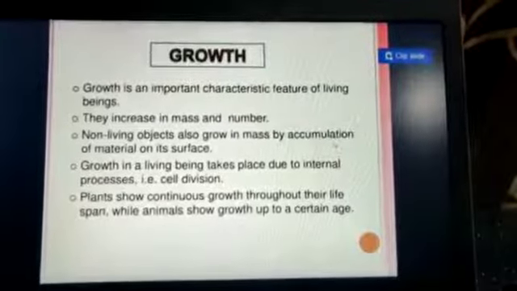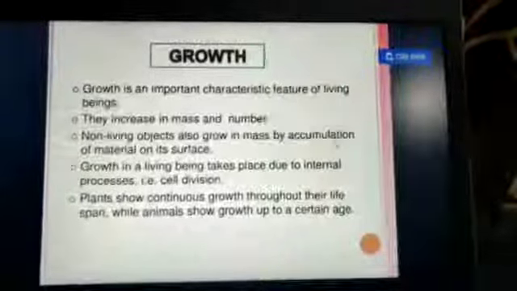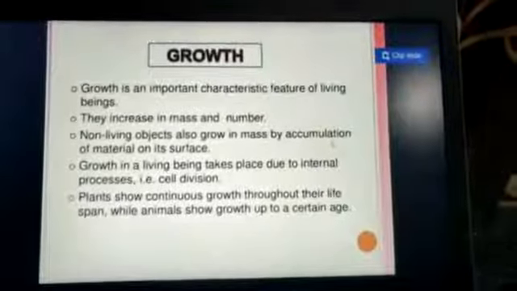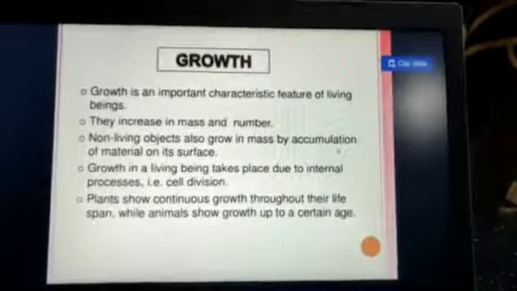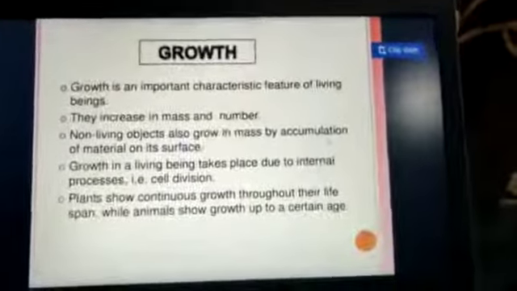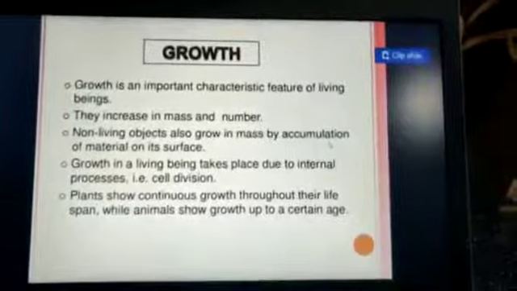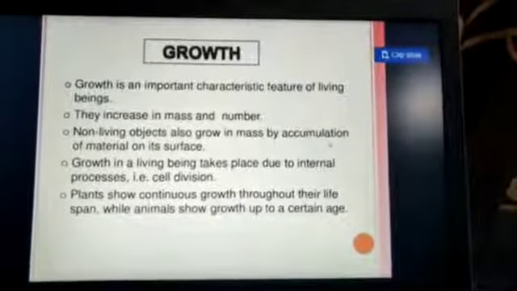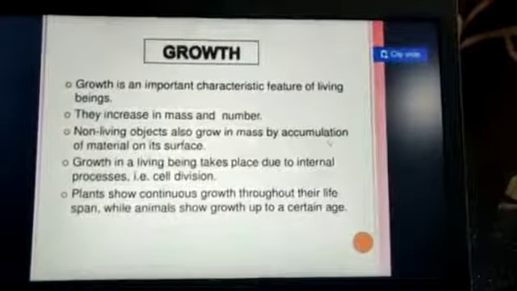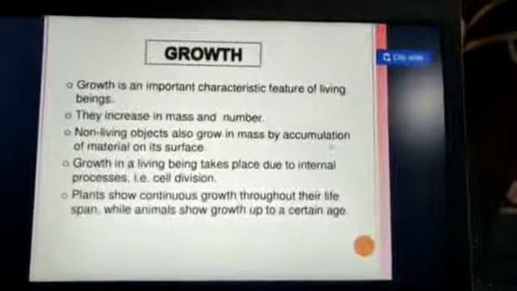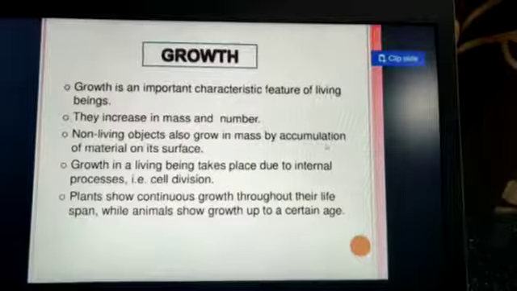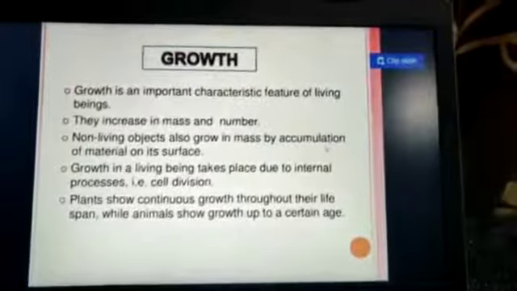Plants show continuous growth throughout their life span. What is lifespan? Lifespan is the period from growth till natural death. So plants show continuous growth throughout their lifespan, while animals show growth up to a certain age. So these are the characteristics of growth.